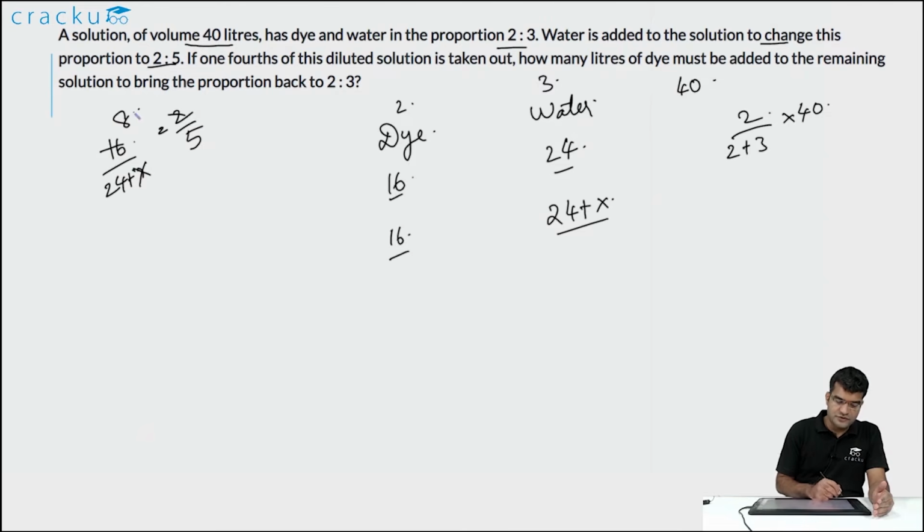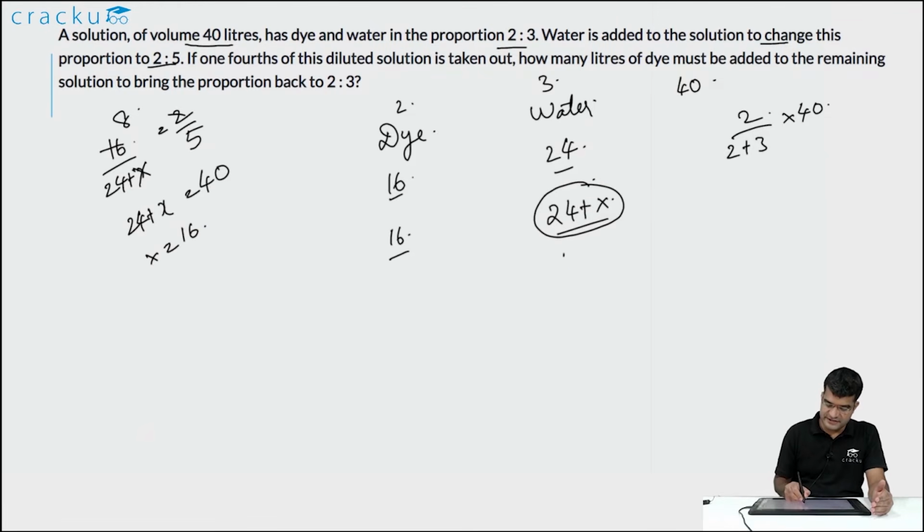16 is 8 times 2, so 24 plus x will be equal to 40, or the value of x is equal to 16, or the new volume of water, which is 24 plus x, will be 40 liters. So after some water was added, there are 16 liters of dye and 40 liters of water.